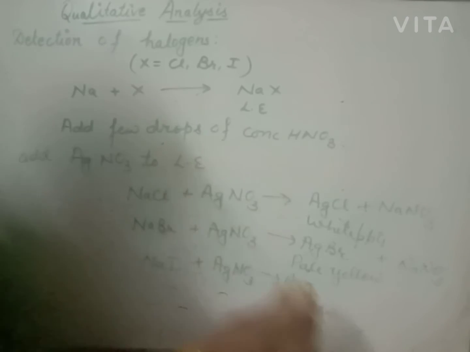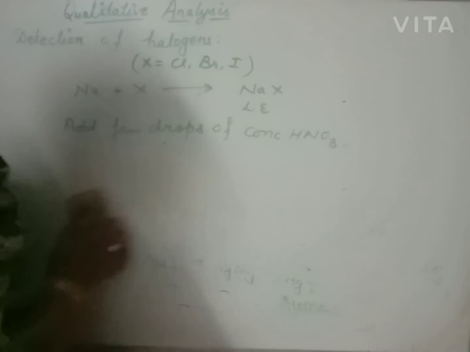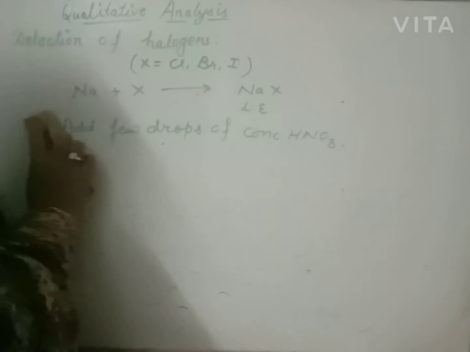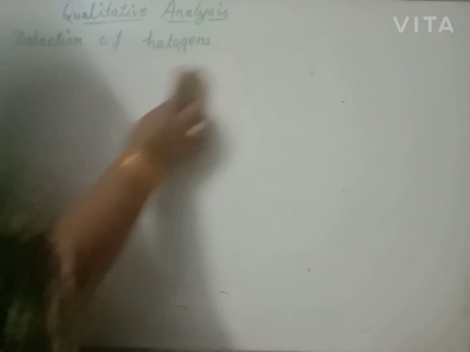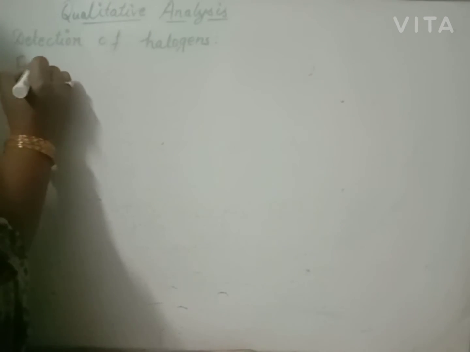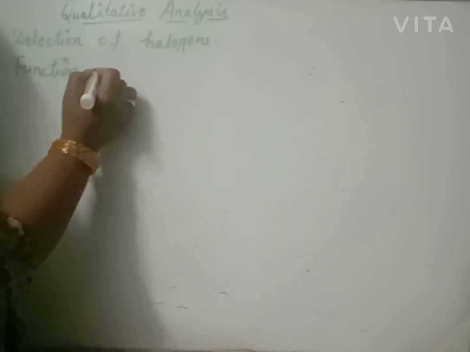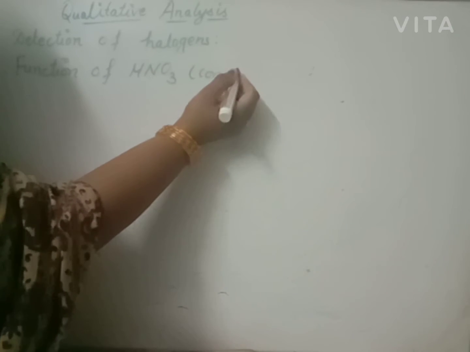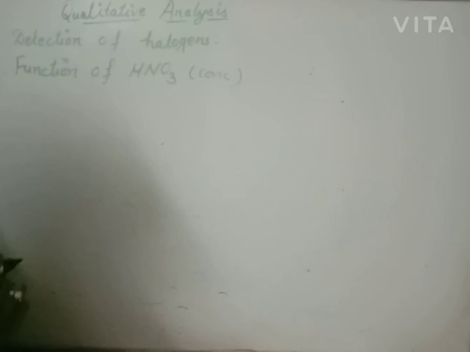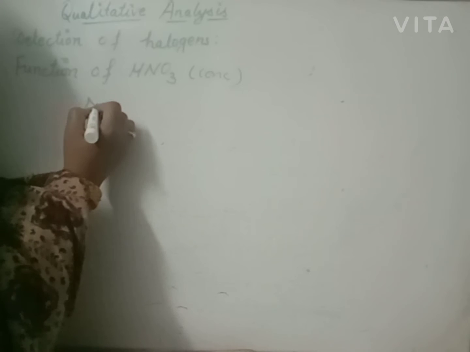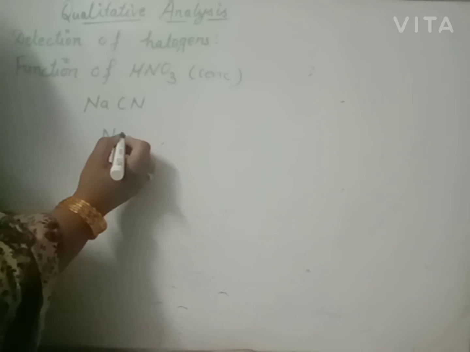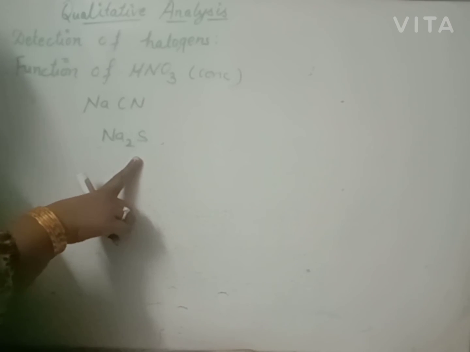Now beta, what is the function of nitric acid added to the halide for detection of halogen? What is the function of nitric acid? Beta, nitric acid also acts as an oxidizing agent. It will oxidize any nitrogen or sulfur present. If nitrogen is present, it will give sodium cyanide. If sulfur is present in small amount, it will give sodium sulfide.